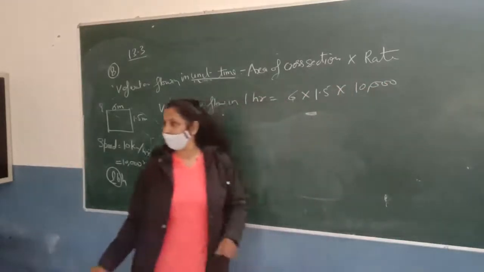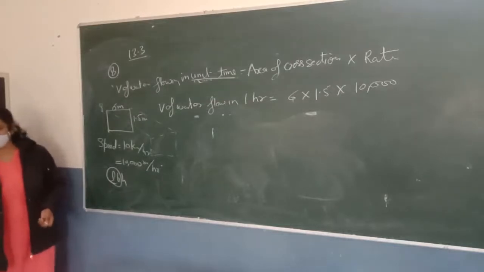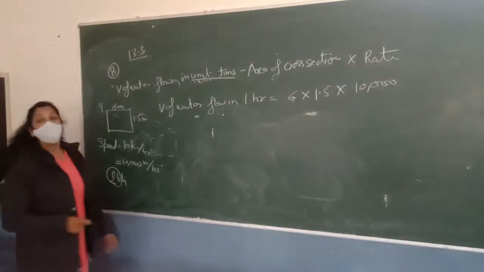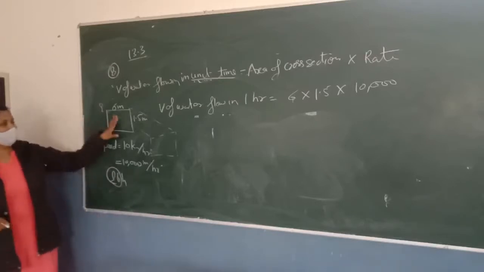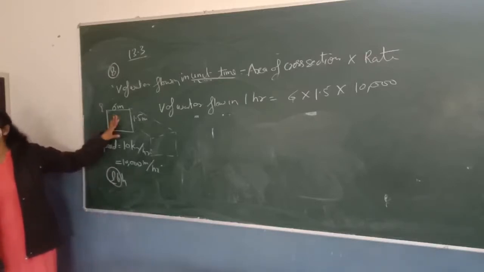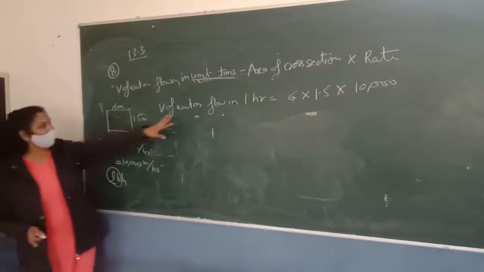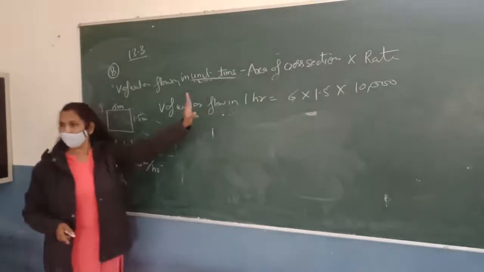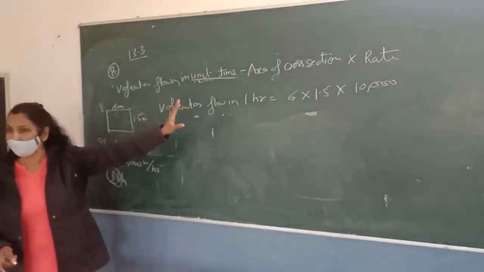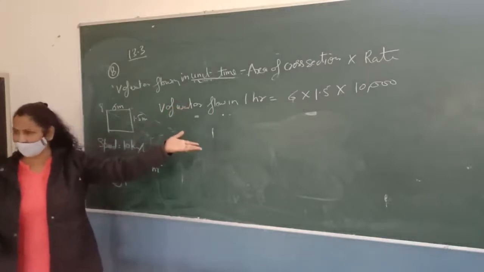Any doubt? Acha, sit down. Now read the question. How much area will it irrigate in 30 minutes? So you have to find how much area this canal will irrigate in 30 minutes. So first of all, you should know how much water is flowing in 30 minutes. Since we know how much water is flowing in 1 hour, can you find the volume of water flowing in 30 minutes? How can you find it? Easy? By multiplying with a half?